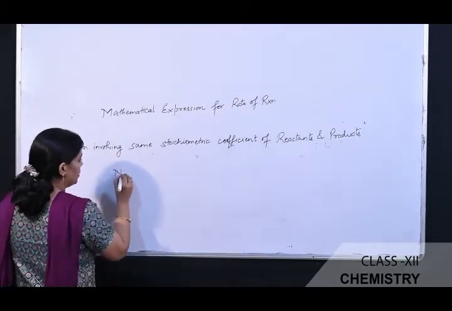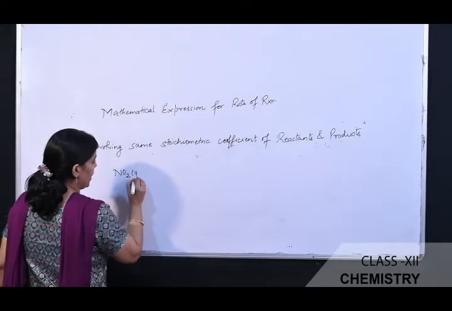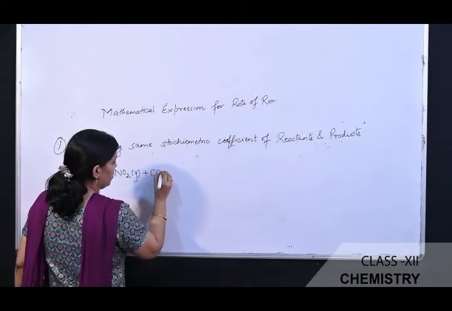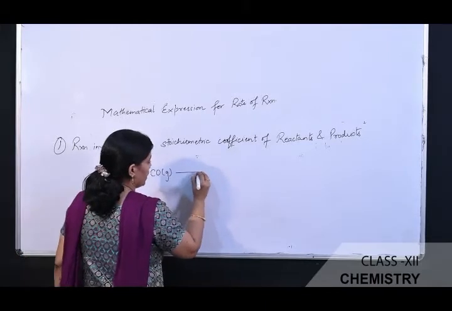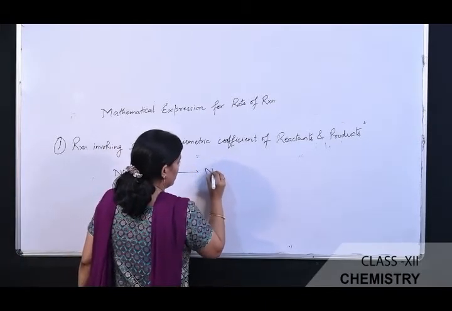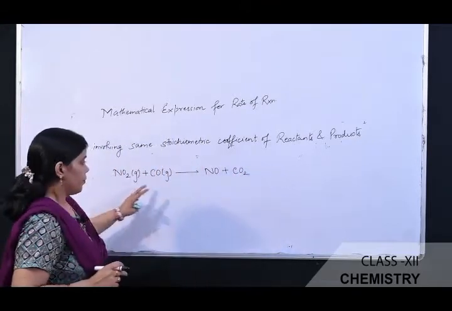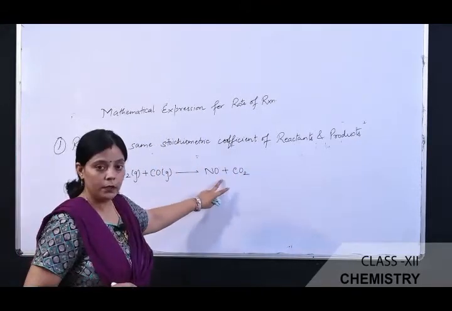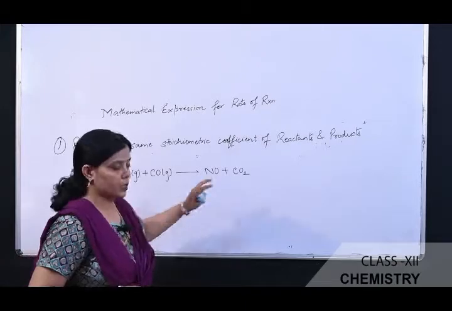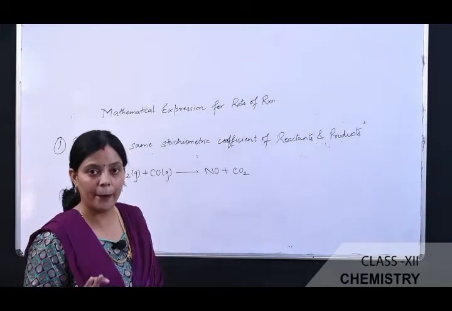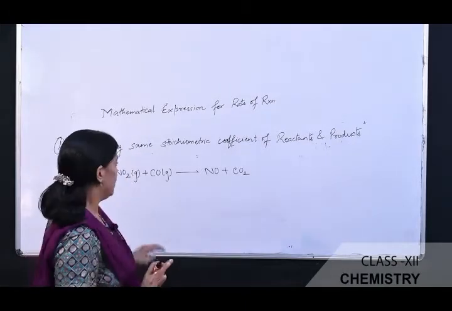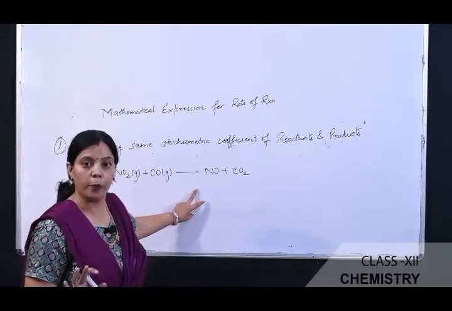Just for example, nitrogen dioxide is a gas. When it combines with carbon monoxide, the reaction gives nitric oxide plus carbon dioxide. It is clear from this reaction that reactants and products both appear in the same stoichiometric coefficient. They have the same stoichiometric proportion.